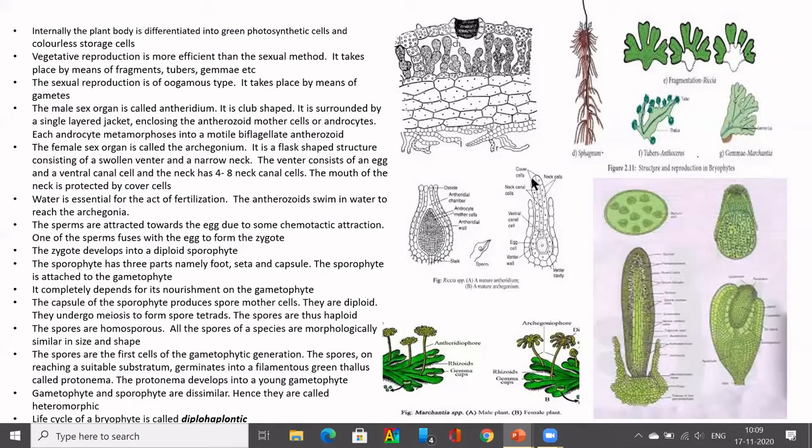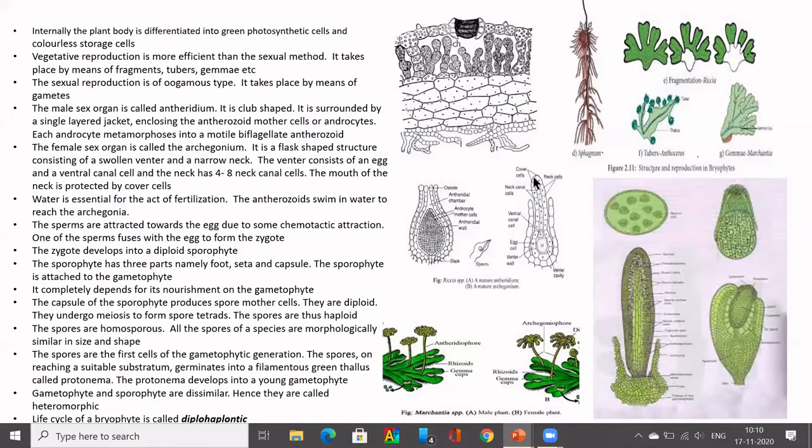Surrounding the neck canal cells, you will have cover cells, which will protect the developing egg or the developing archegonium. This is the mouth of the neck, which is covered by the cover cells.